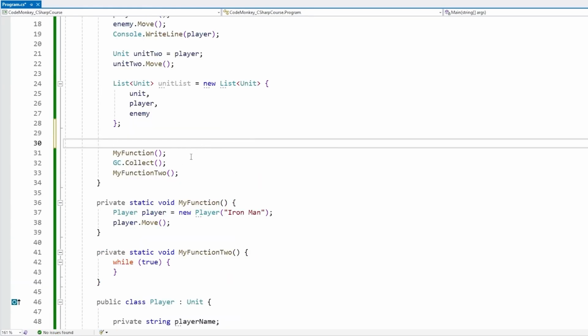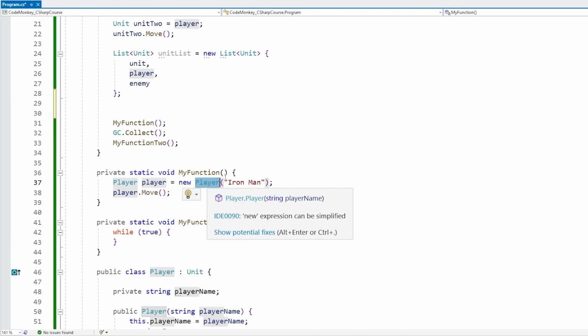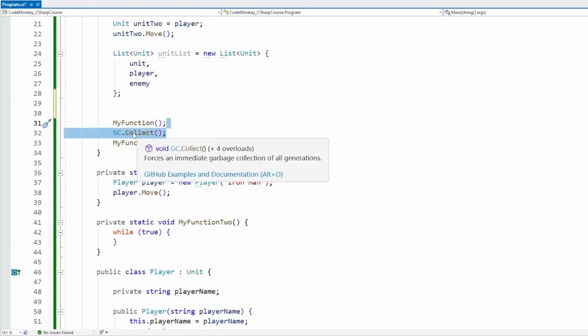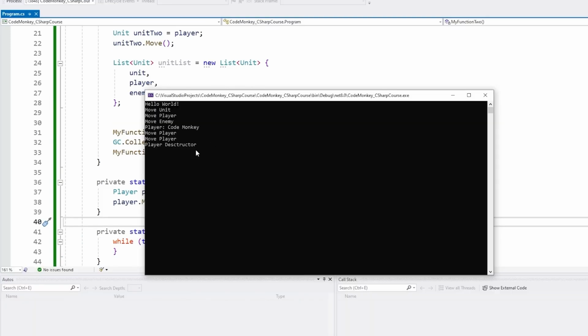So for example, over here for some testing code, we're calling some kind of my function, and inside we're just calling a player, so pretty much just constructing a brand new player. And then over here I'm calling GC.Collect, so GC stands for garbage collection. This is the system that automatically handles all of the memory, and calling Collect simply forces it to do it. If I didn't force it, this would happen randomly as the program grows. And then just calling another function to keep it running. So let's see this. And there it is, just like that.